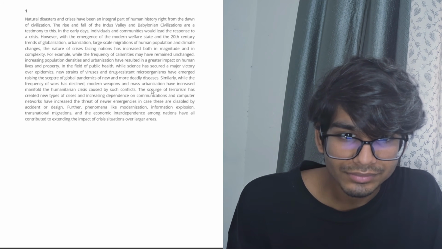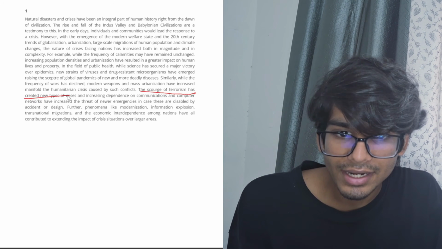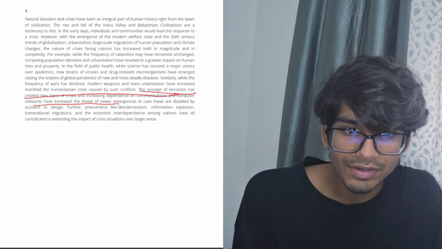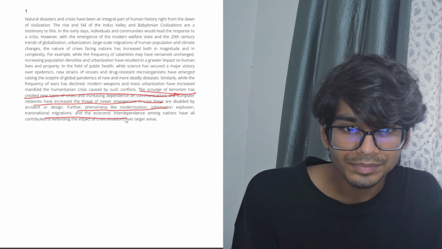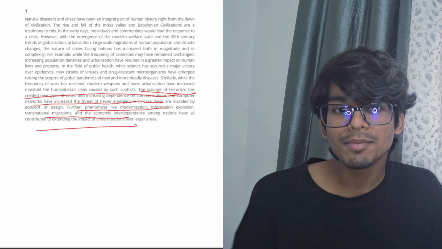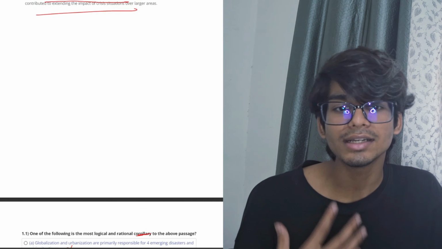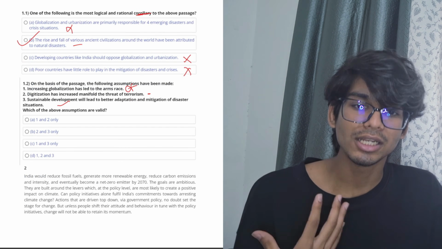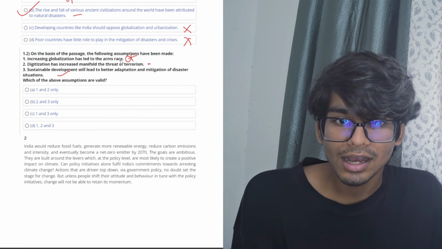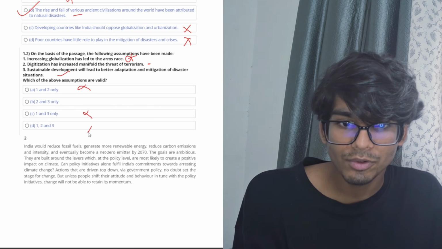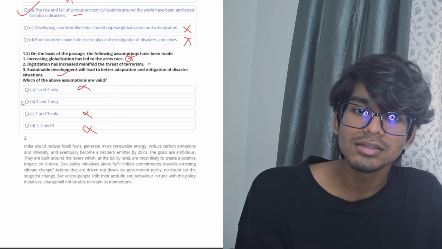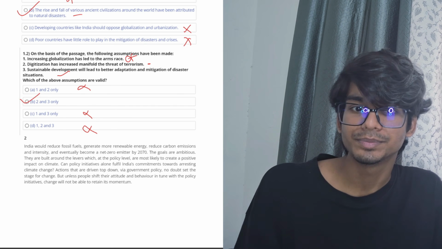The source of terrorism has created this line. When we read, we can assume the first part, and also when we read the other factors and the entire passage, we realize that sustainable development could be a possible solution. Then any option containing one can't be the answer, so A won't be the answer, C won't be the answer, D won't be the answer, hence B will be the answer.